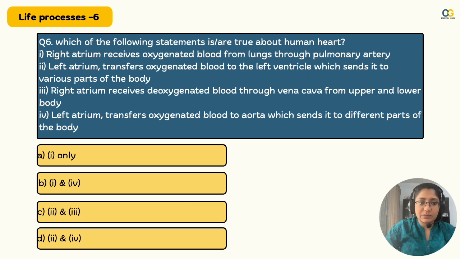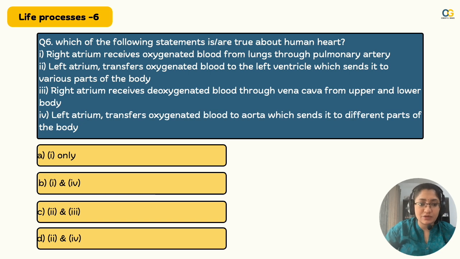Let's see which chapter that's coming from. Oh, big question on circulation. As we saw, it's very important. Let's get started. Which of the following statements is or are true about the human heart? The right atrium receives oxygenated blood from the lungs through pulmonary artery. Left atrium transfers oxygenated blood to the different ventricles which sends it to various parts of the body. The right atrium receives deoxygenated blood through vena cava and from upper and lower body. The left atrium transfers oxygenated blood to aorta which sends it to different parts of the body.